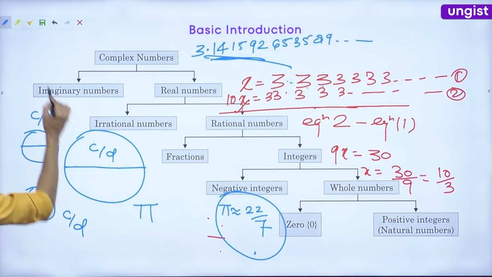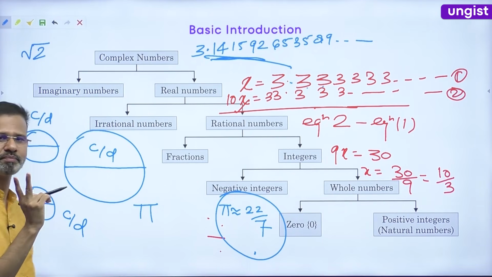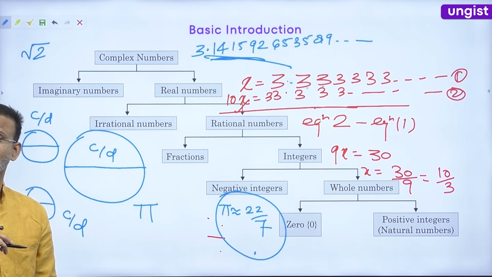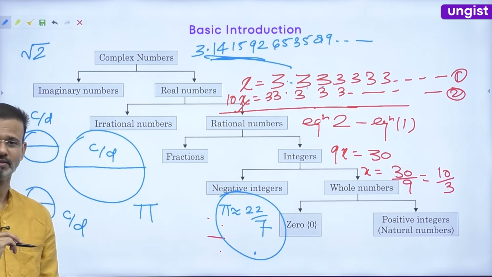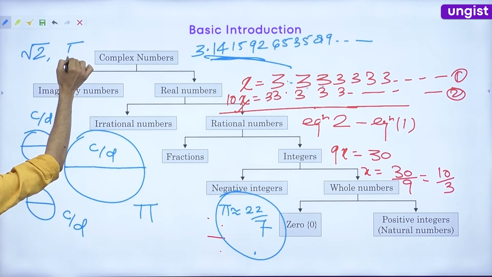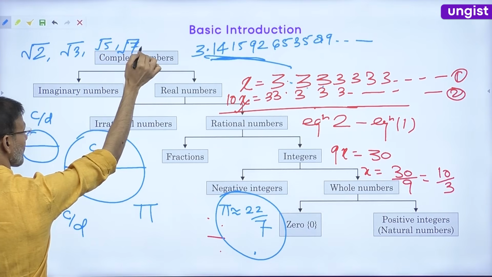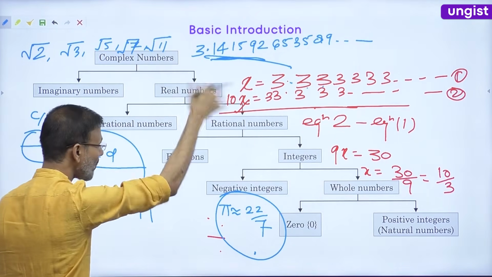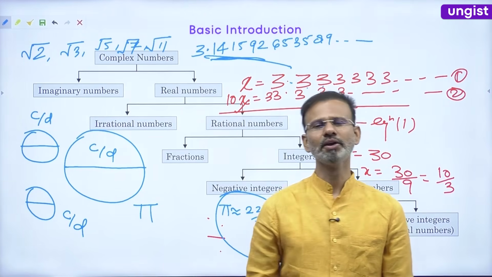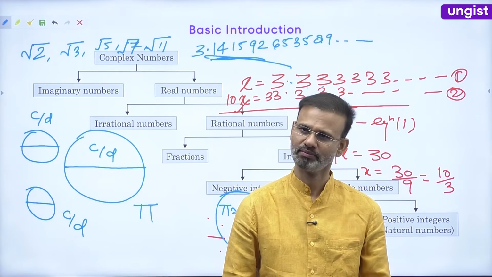Prime numbers are the numbers which have only 2 factors, 1 and the number itself. So friends, under root 2, under root 3, under root 5, under root 7, under root 11, they all are irrational numbers. Everybody okay with it? Right?